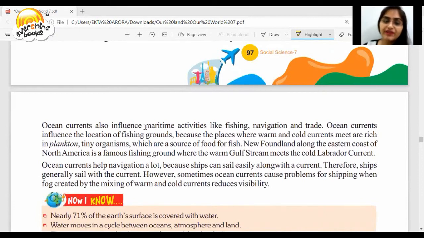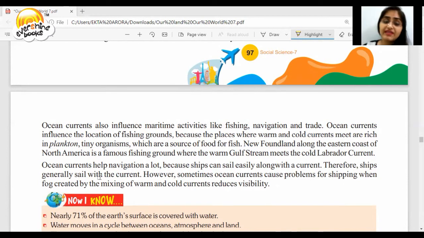Ocean currents also influence maritime activities like fishing, navigation, and trade. Ocean currents influence the location of fishing grounds because the places where warm and cold currents meet are rich in plankton, tiny organisms, which are a source of food for fish. Newfoundland along the eastern coast of North America is a famous fishing ground where the warm Gulf Stream meets the cold Labrador current.